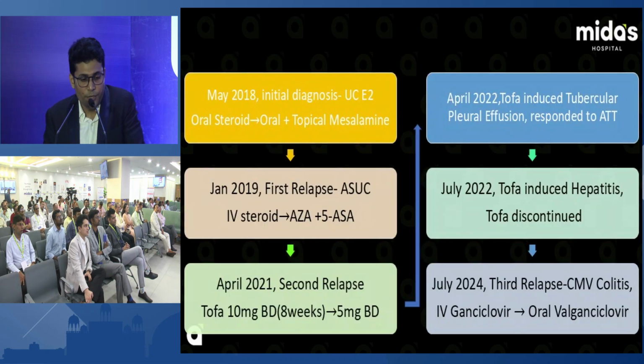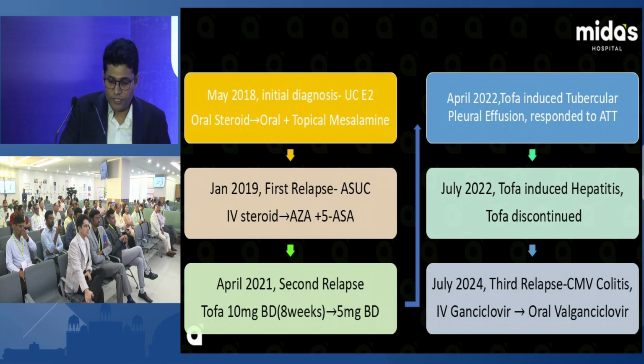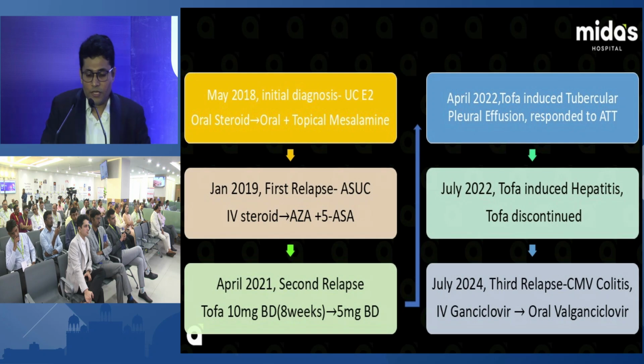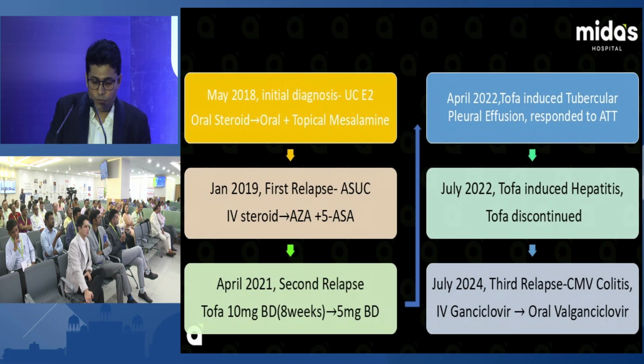In May 2018, the initial diagnosis was UC, treated with steroid and topical mesalamine. In January 2019, first relapse, IV steroid was started. In April 2021, second relapse, tofacitinib was started, then he developed tubercular effusion, biological induced, then again developed tofacitinib-induced hepatitis and tofacitinib was discontinued. In July 2024, he developed cytomegalovirus colitis, started on IV ganciclovir, then shifted to oral valganciclovir, and the patient is well.